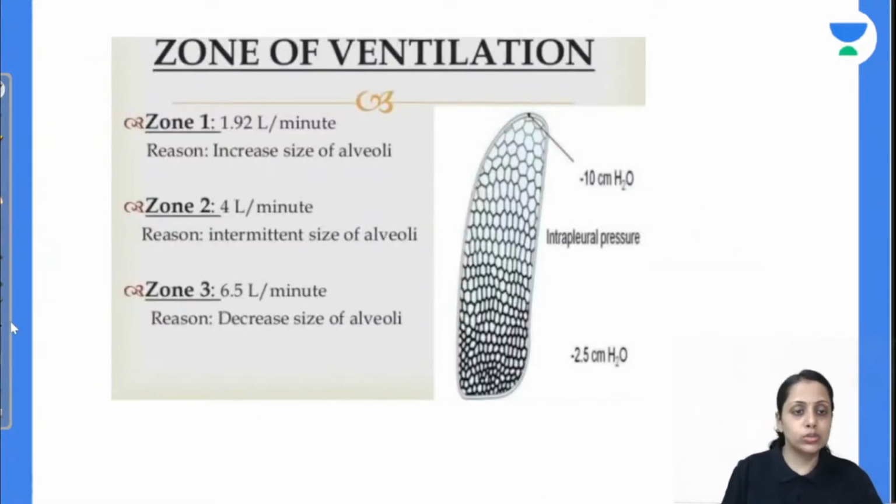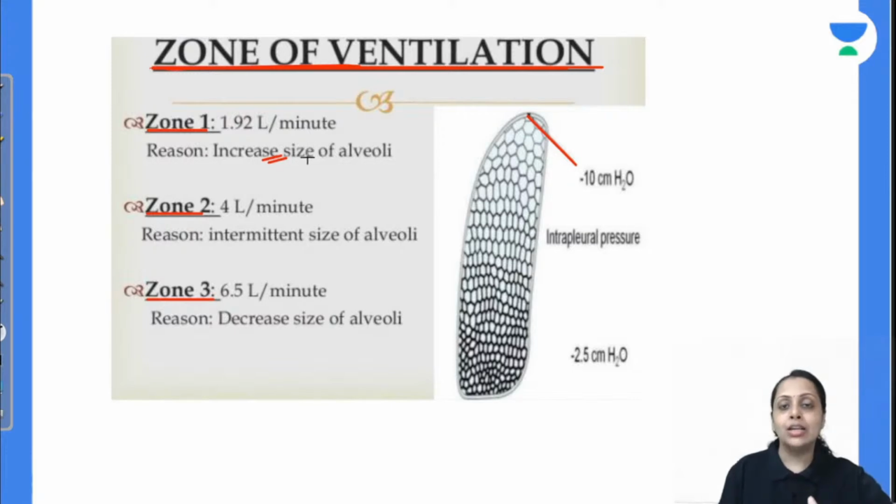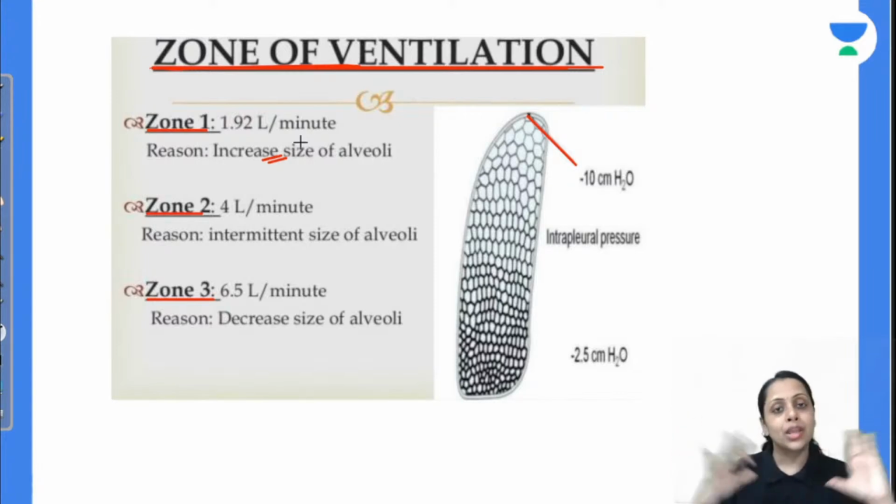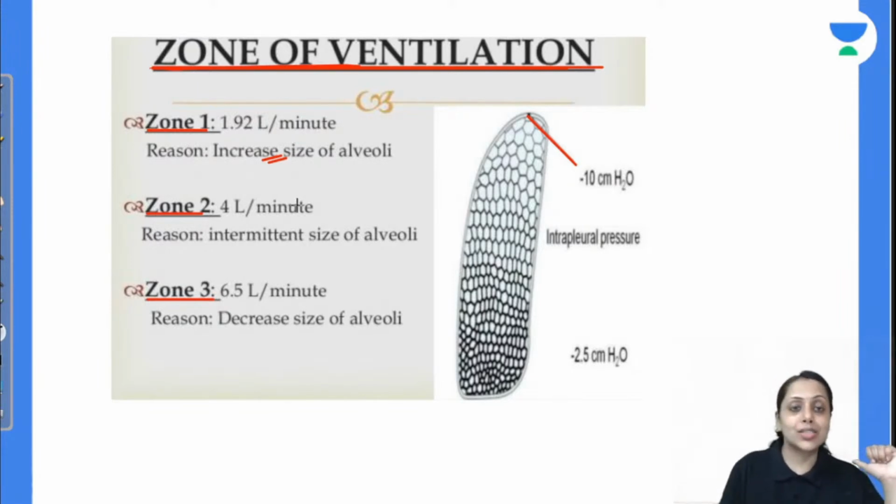Now coming to the zones of ventilation. In lungs, we have 3 zones according to the ventilation: zone 1, zone 2 and zone 3. First coming to zone 1. This is present at the apex of lung, and at the apex we are seeing the alveolar size is more, so there is increase in size of alveoli. So when alveoli are large, compliance is less, stretching ability is less. That's why ventilation at the apex of lung is minimum. It is 1.92 liter per minute.